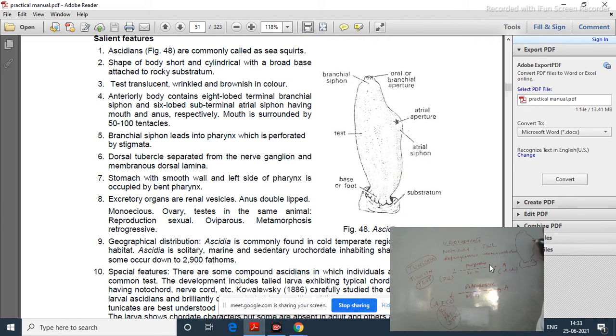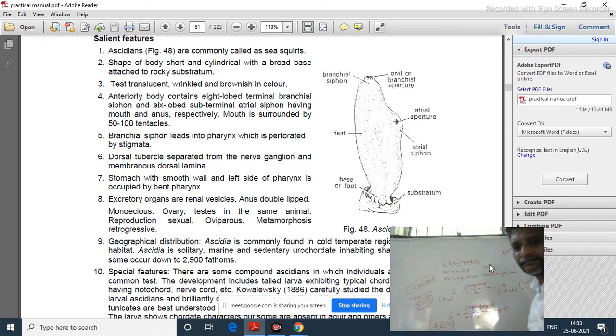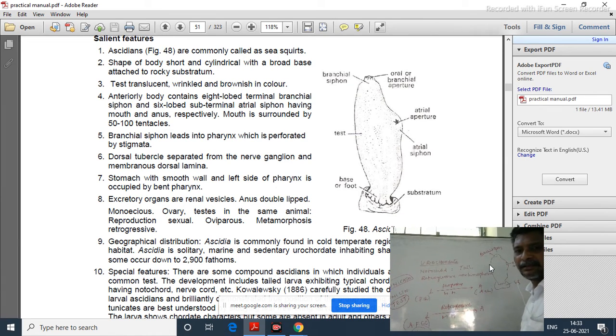This is the atrial aperture. Here is another opening, the branchial opening. Now this is the test.